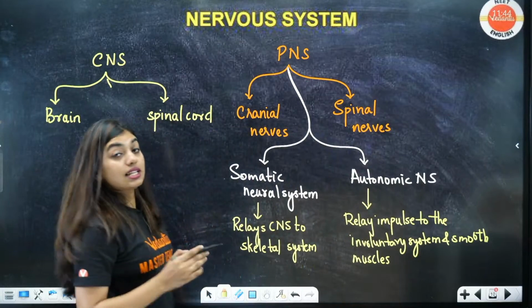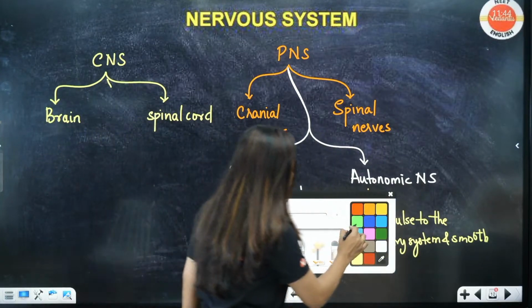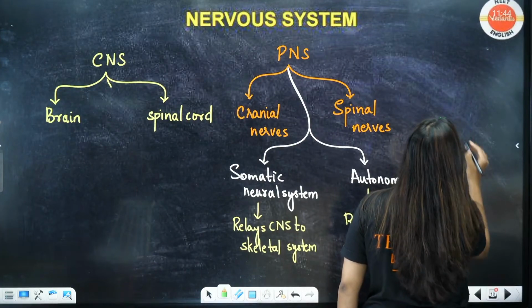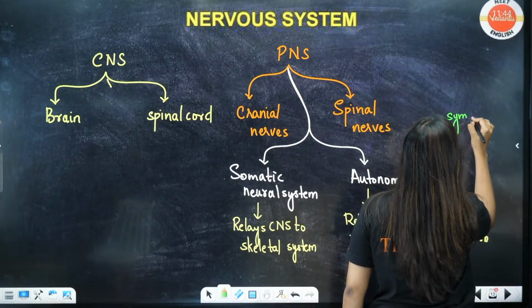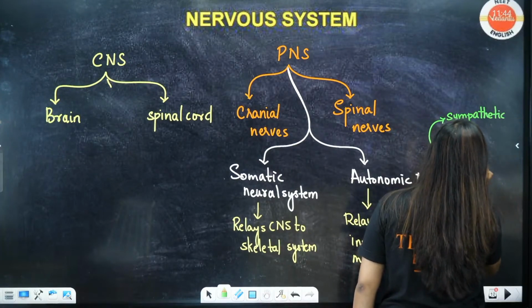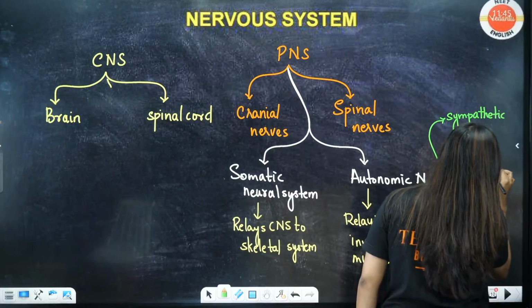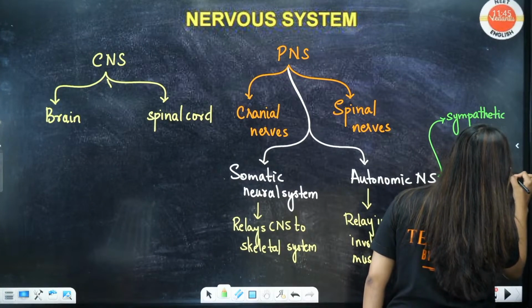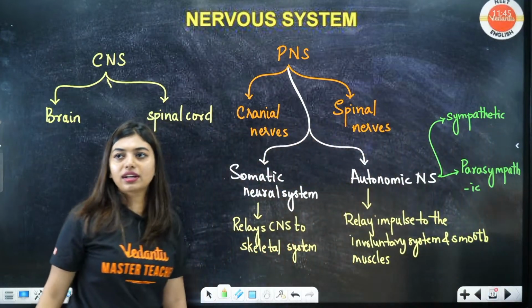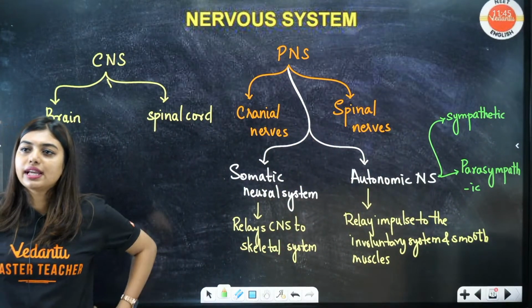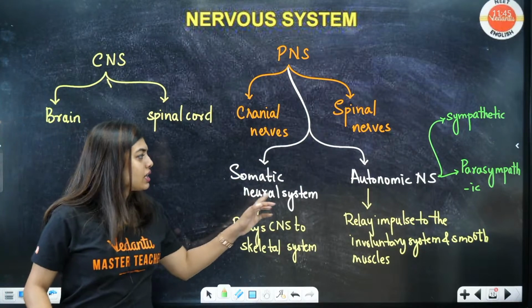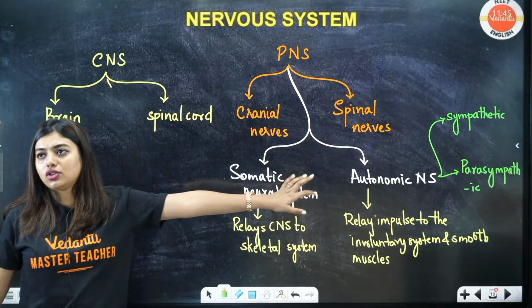Now, ANS is further divided into sympathetic and parasympathetic. So far clear? Yes, CNS to smooth muscles, CNS to involuntary muscles also you can write. So far good?